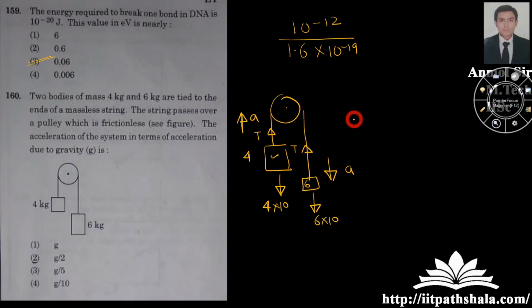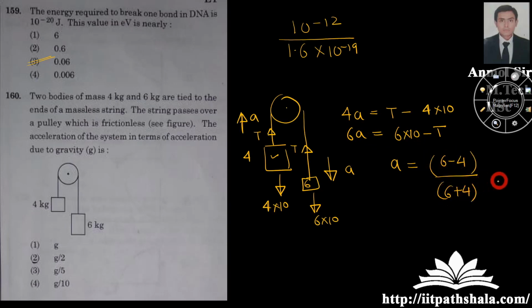For the 4 kg mass I can write 4a equals T minus 4 into 10, because it is going in the upward direction. For the 6 kg mass I can write 6a equals 6 into 10 minus T, because it is going in the downward direction. Solving for a, you will get a equal to (6 minus 4) upon (6 plus 4) into 10, so g by 5. Here 10 is nothing but g, the acceleration due to gravity. So g by 5.